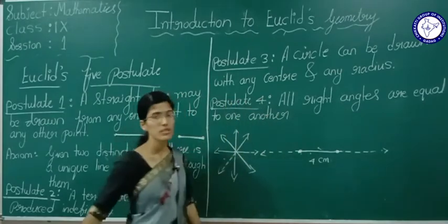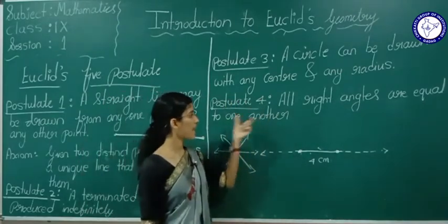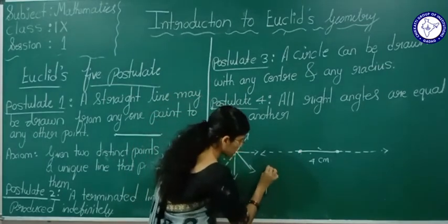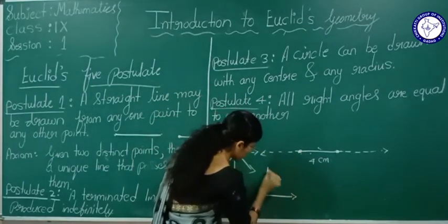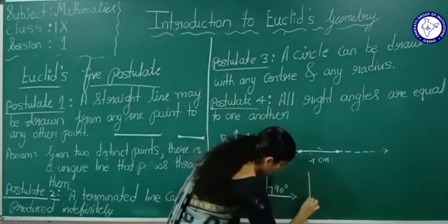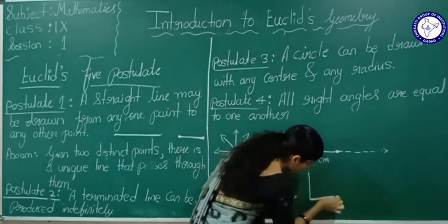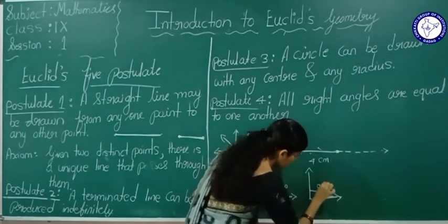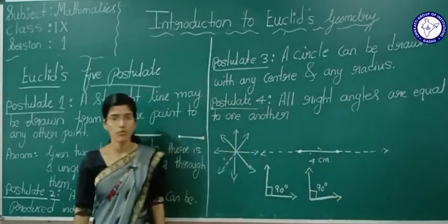Postulate number 4: all right angles are equal to one another. See here, this is a right angle. All right angles are equal to one another.